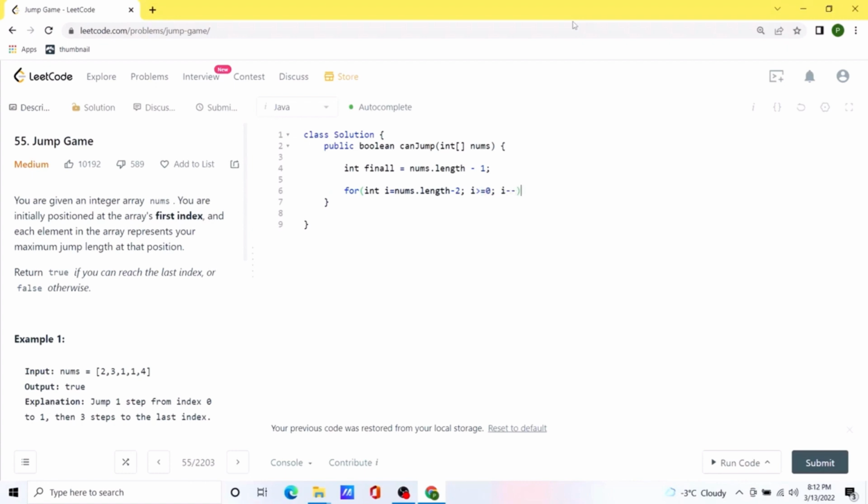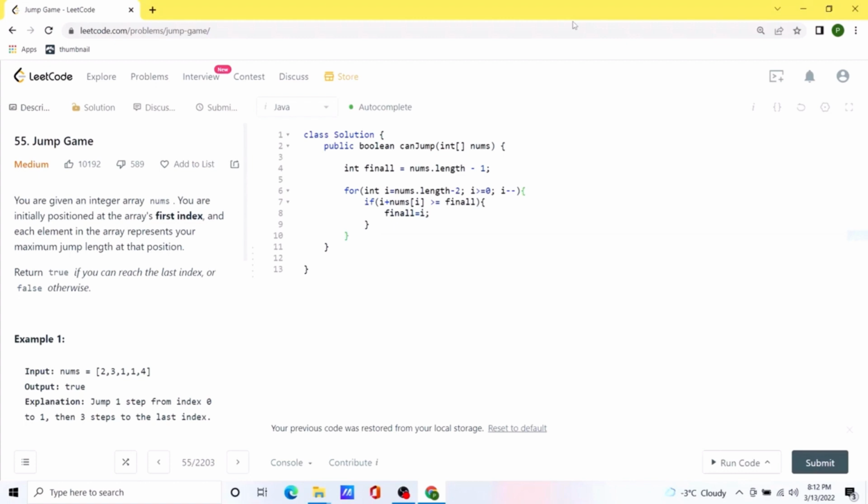We'll do i minus minus, and inside the loop we are only going to check one condition: if the current value of i plus nums of i is greater than or equal to whatever final value we have, we can update the value of this final parameter to the ith value.